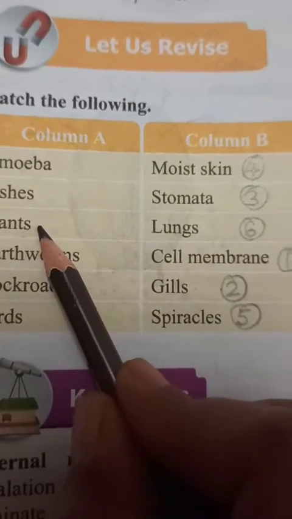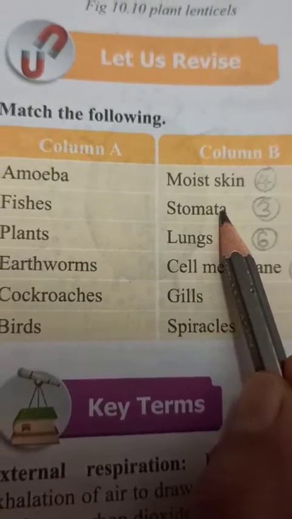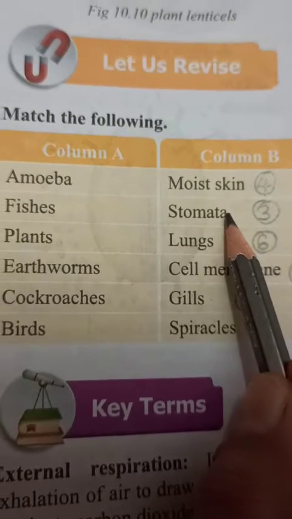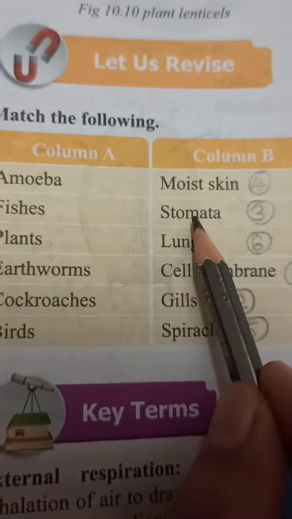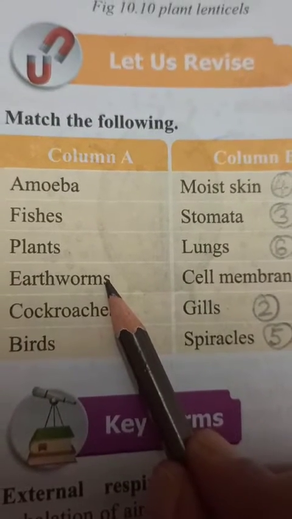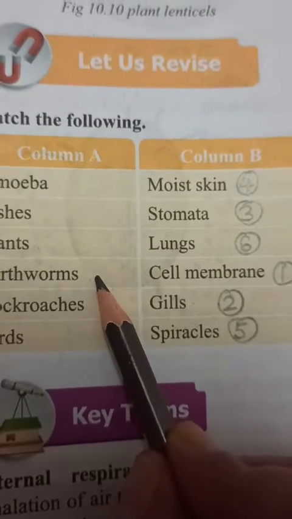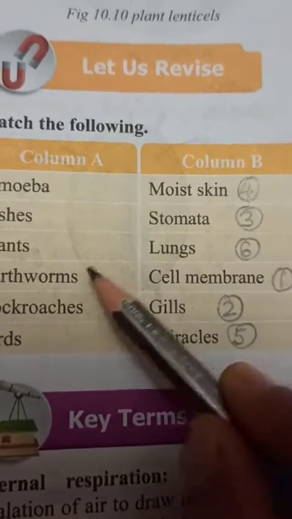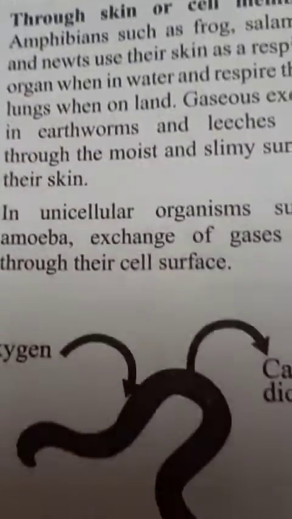And plants have stomata, tiny pores. These stomata are the tiny pores through which exchange of gases takes place. Means oxygen goes in and carbon dioxide comes out. And next is earthworms. Earthworms respire through the moist skin. In your book also we have studied.